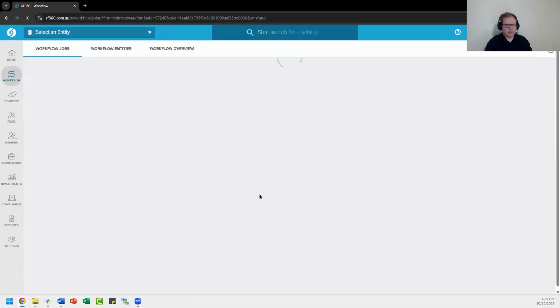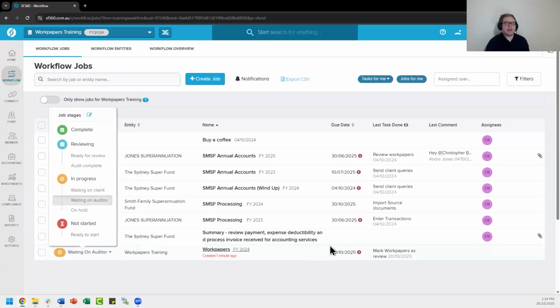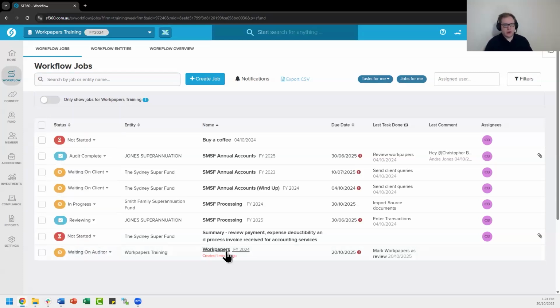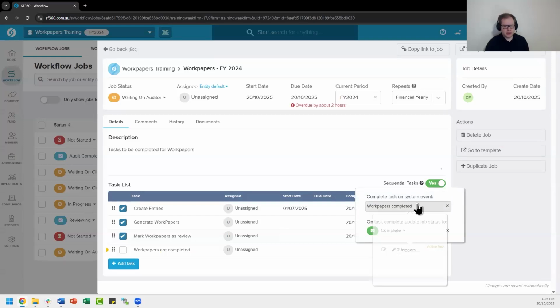Hopefully, if we jump back to our workflow jobs, that will have been automatically updated. There we go. So the status of our task, our Workpapers training task, has now been updated because of the fact that we have updated the Workpapers status. So that is one of the triggers that we've added, direct connection to our Workpapers screen. This other one is just when Workpapers are completed.